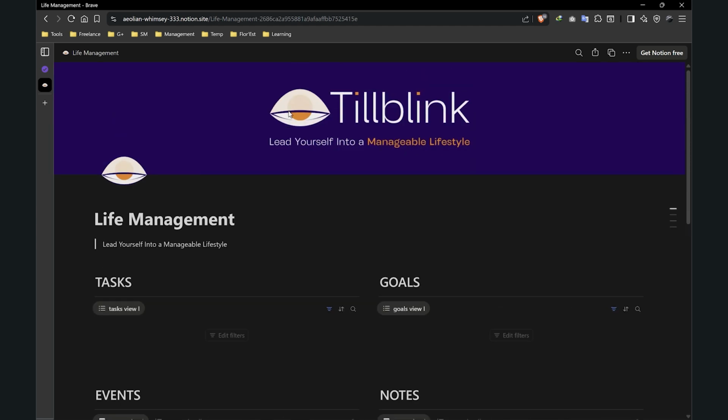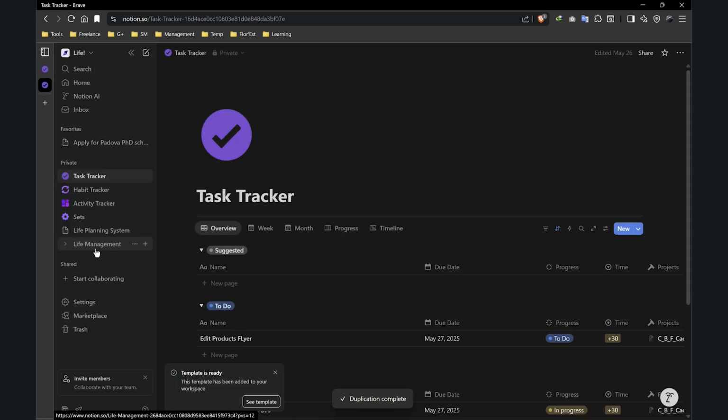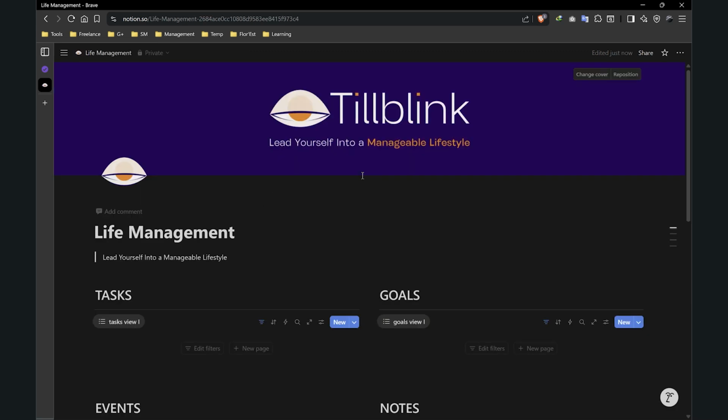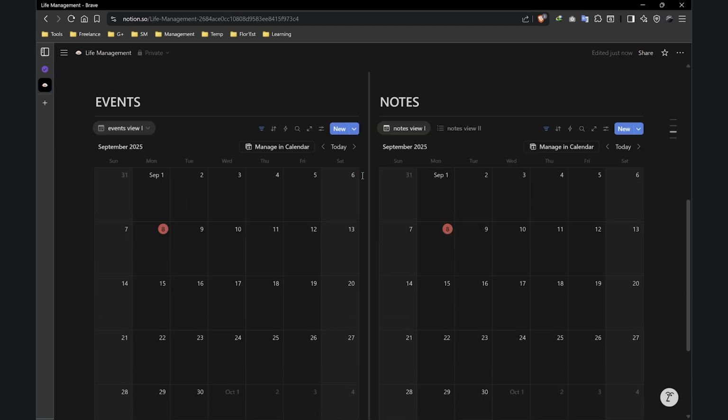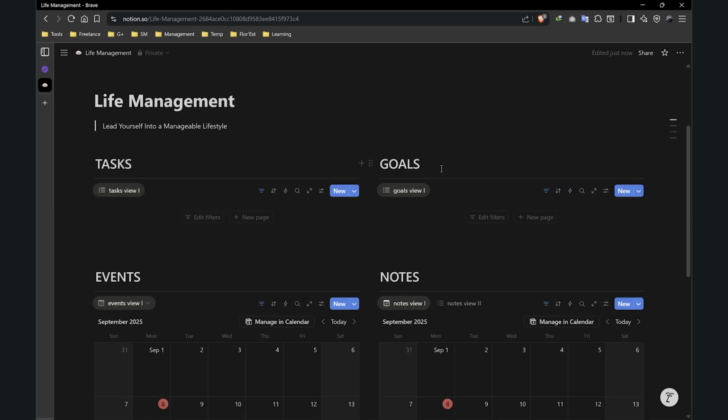But for you to use it, you should duplicate it. So click on duplicate. Now this mini tab appeared. Here you will find the name of your workspace. Click on add to private. As you can see, now it appears here. When you reach this stage, you will have your own copy of it, which obviously no one other than you will use. So let me now show you how to use it.